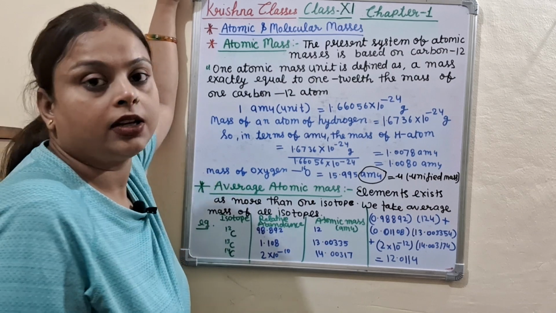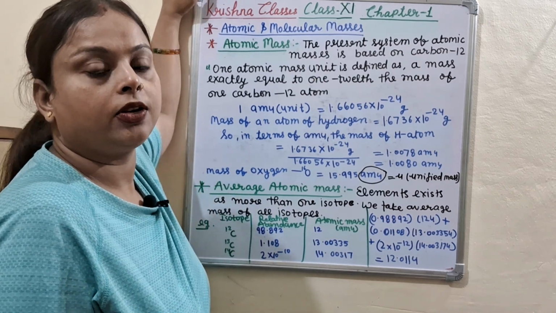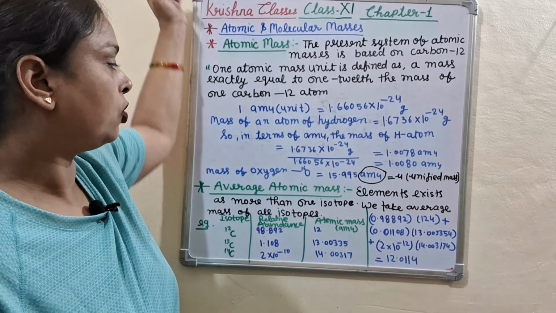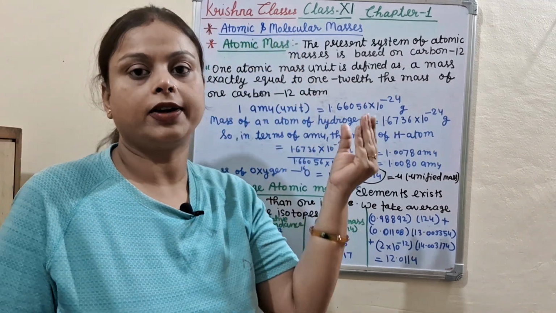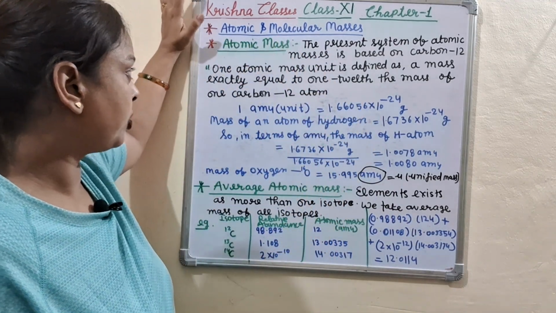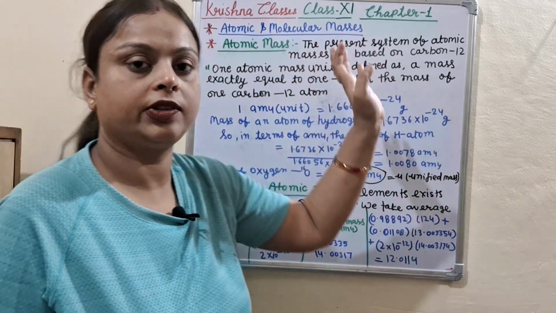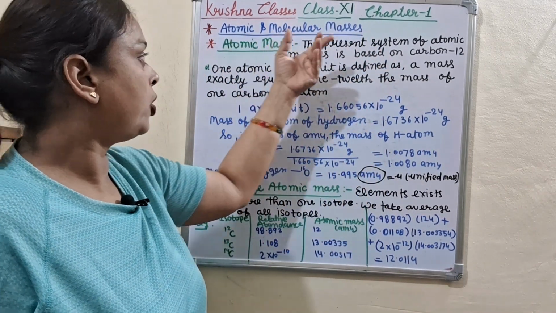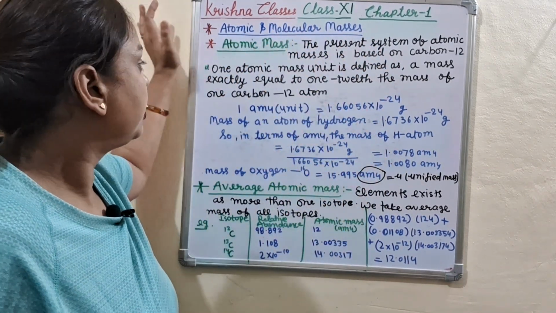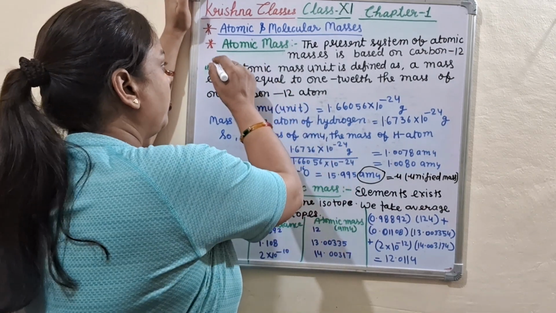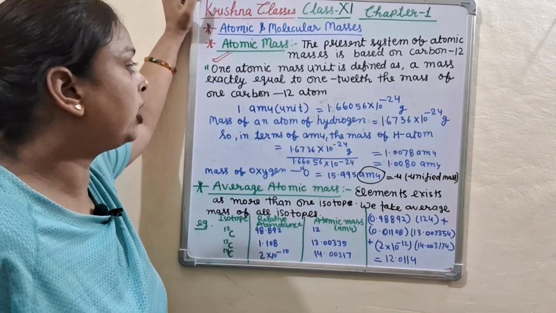You know very well the name of the chapter, some basic concepts of chemistry. So let's start today's topic. What is today's topic? Today's topic is atomic and molecular masses. We'll discuss here. First is the atomic mass. What is the atomic mass?